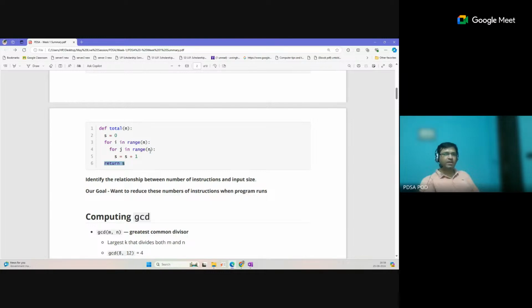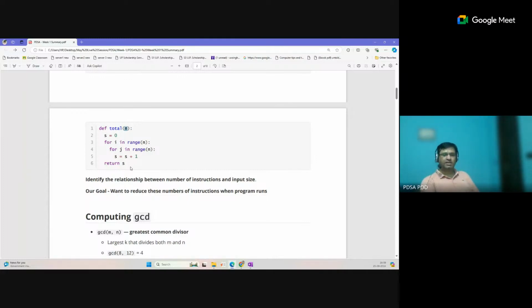Now we will represent this relation in terms of n. We can pass any fixed value for n: 10, 20, 30. Based on this input n, how does the number of steps change? What is the relation between input and number of steps? That relation is what we are finding out during this course to check the efficiency, that is, the time efficiency.